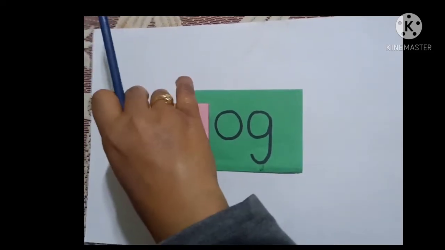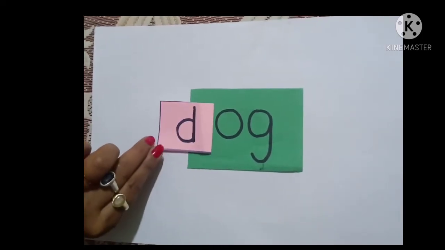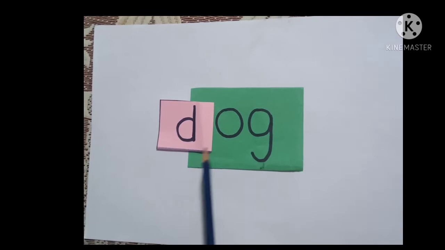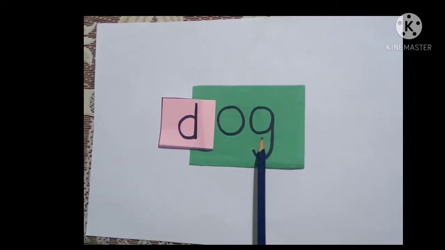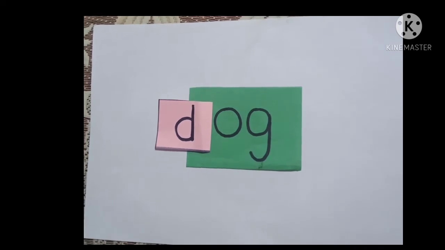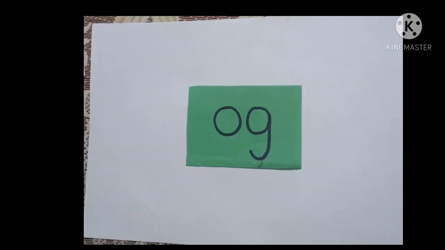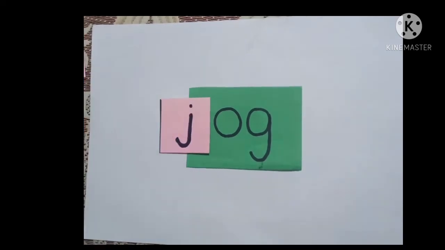See the next letter. If I add letter D here, it becomes D-O-G, dog. Now it's time to place letter J here. What does it become?